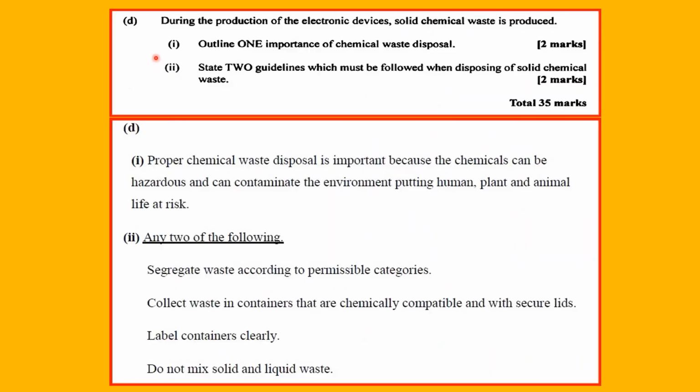of $1,000. During the production of electronic devices, solid chemical waste is produced. Outline one importance of chemical waste disposal, and two, state two guidelines which must be followed when disposing of solid chemical waste. Now, this is a part of the syllabus, disposal of hazardous waste.